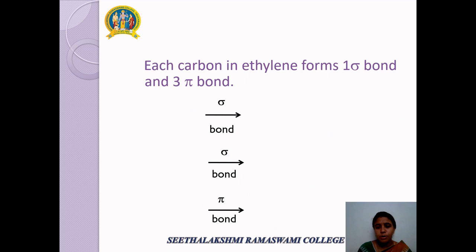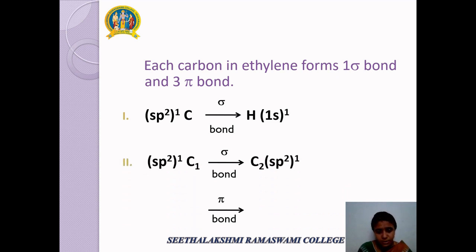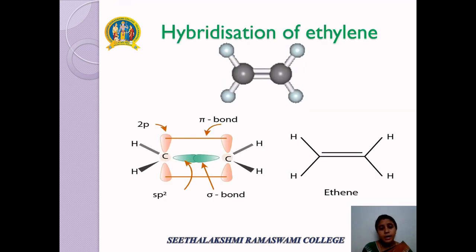Each carbon in ethylene forms 3 sigma bonds and 1 pi bond. One sigma bond is formed by the overlap of the sp2 hybrid orbital of one carbon with the 1s orbital of hydrogen. Another sigma bond is formed by the overlap of the sp2 hybrid orbital of one carbon with the sp2 hybrid orbital of another carbon. Finally, the C-C pi bond is formed by the lateral overlap of the pz orbital of one carbon with the unhybridized pz orbital of another carbon.